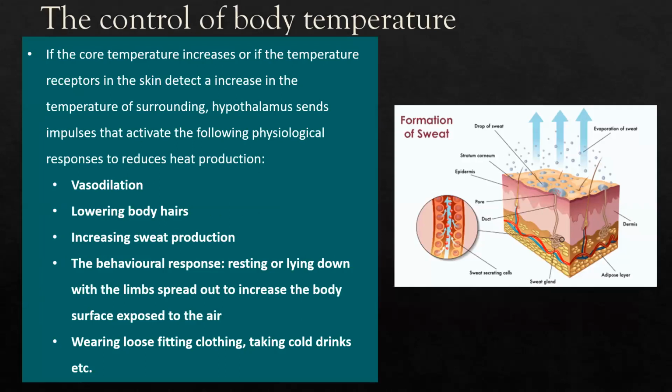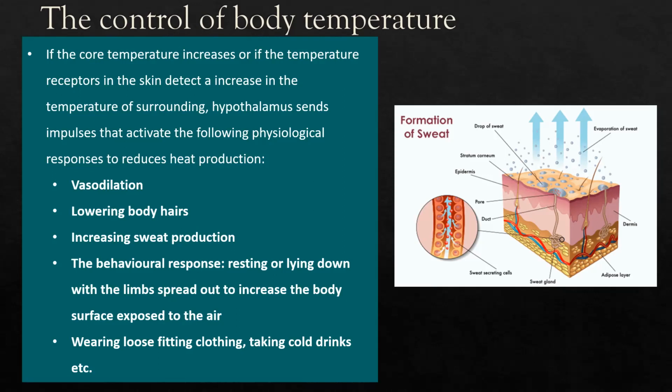Then what will happen if our core temperature increases? What do we need to do to decrease the body temperature? Basically, what we need to do is the opposite of what we do to increase body temperature. So if our core temperature increases and we need to decrease it, we need to do first vasodilation, second lowering body hairs, and third, we can increase sweat production.